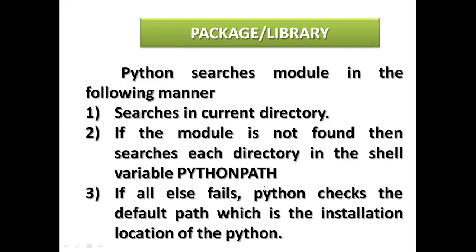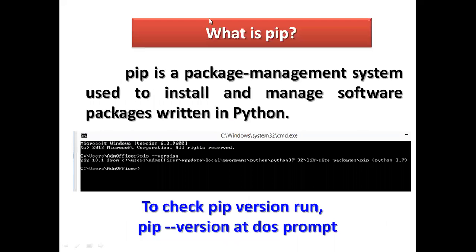So how to do this? With pip. Pip is a package management system used to install and manage software packages written in Python. Any packages related to Python modules, you can install first in your DOS prompt. First you need to open the DOS prompt in your laptop or desktop. There you need to use pip install and the particular package.